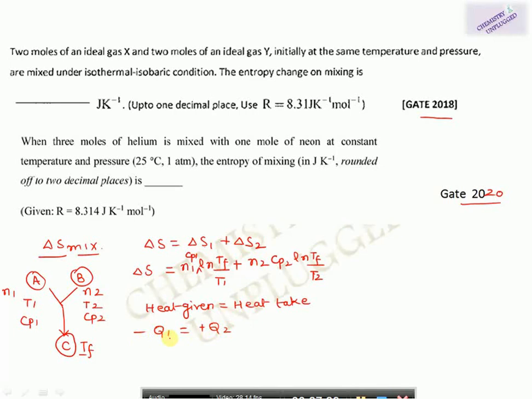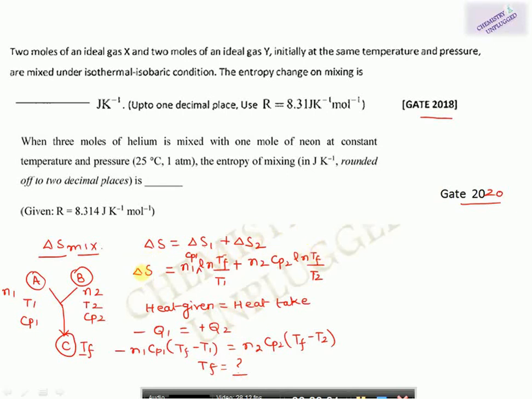So now I can place the value of Q1 here. It will become N1 Cp1 (TF minus T1) is equal to minus N2 Cp2 (TF minus T2). This negative sign is very important here. Now you can calculate the value of TF, place this TF in the equation, and you will get the entropy change.